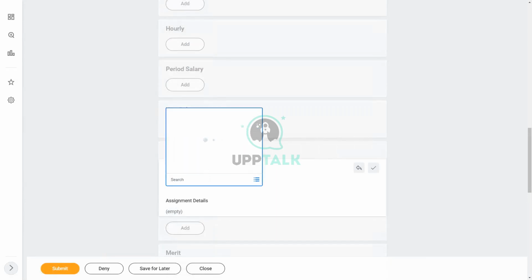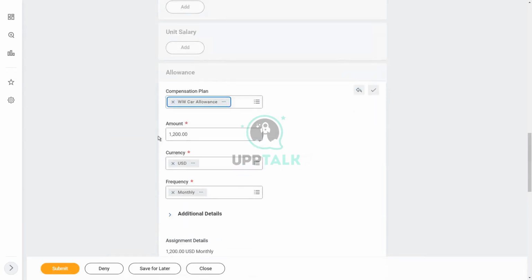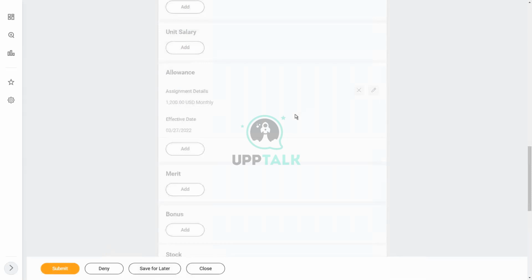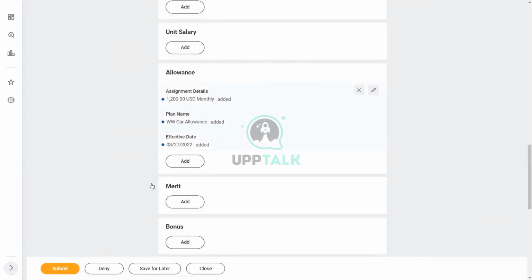So I will go again to compensation package and rule. And yeah, I get to have a car allowance, and you see, the amount is already given. $1,200 US monthly. Right. It's done. Now I have filled up these two allowances. Let me click on Submit.